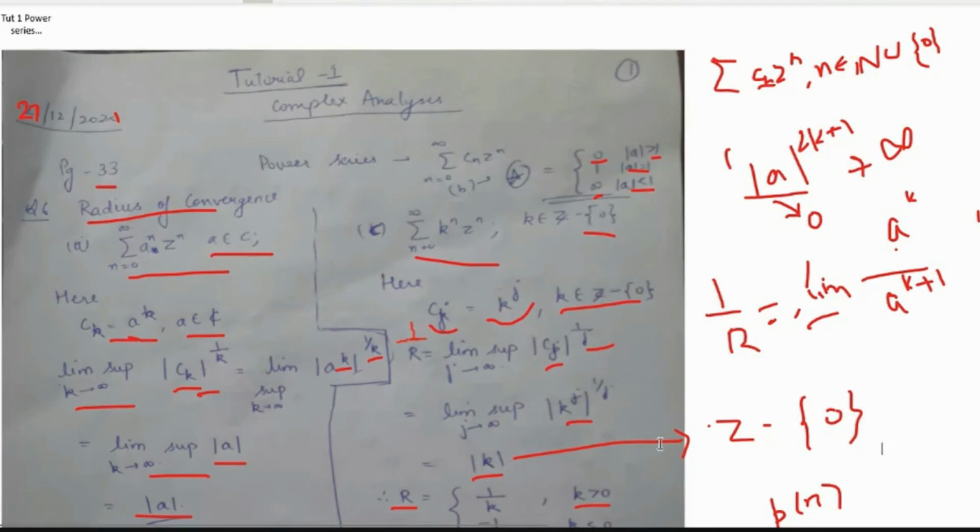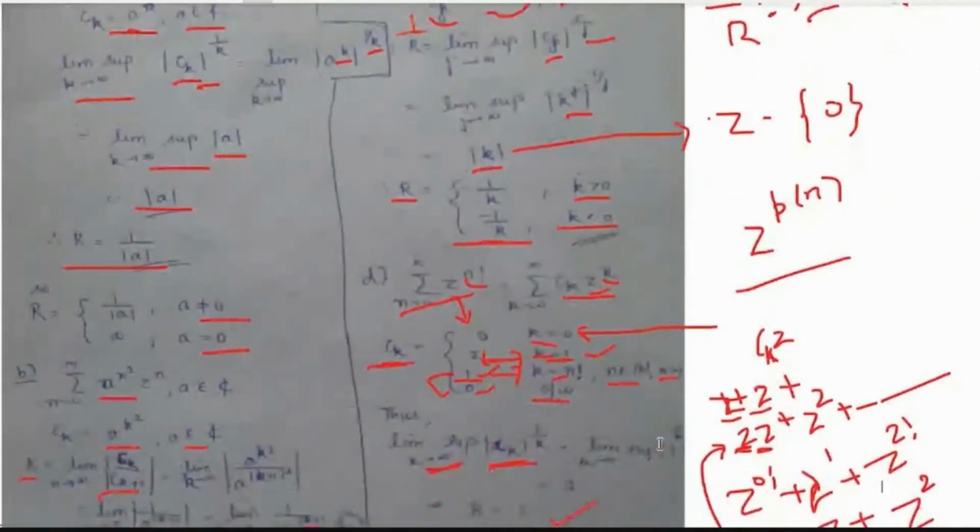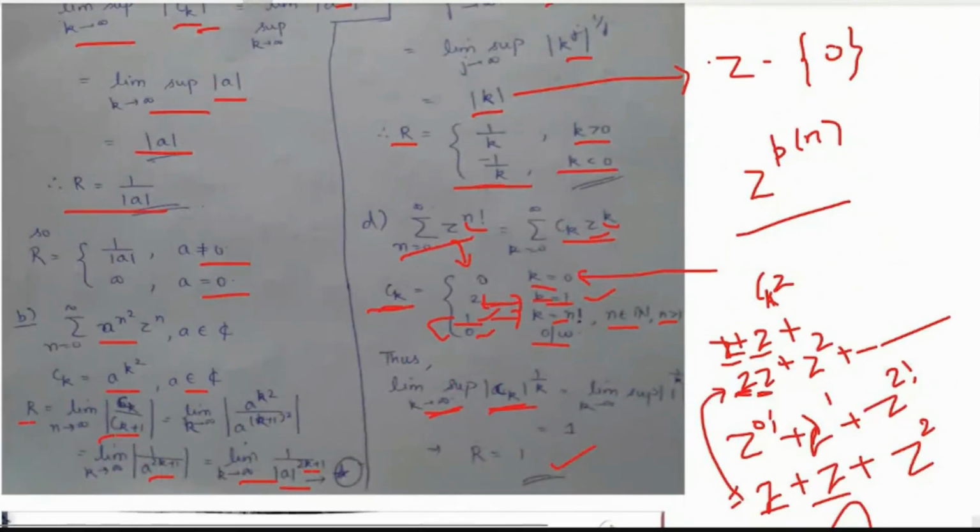Similarly, if in the second question we had used modulus of ck upon ck plus 1, if we had taken modulus of ck to the power 1 by k, right? So that would be nothing but yielding a to the power k, because k square by k comes, so k to k cancel and a to the power k comes, right? And limit supremum of a to the power k when k tends to infinity, same thing comes, right? So yes ma'am, there was no difficulty in computing. It was just what is easier to see or compute.